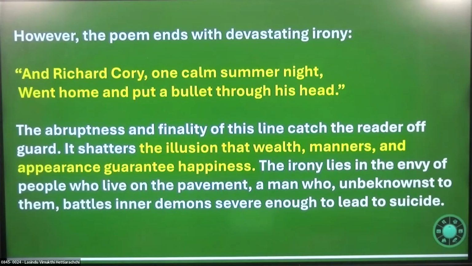When you have money, you can get good treatments and you can afford a good life. But it doesn't mean that money and material success will give you happiness which is eternal, right? So you cannot come to conclusions like that. That is the basic idea highlighted here using irony, situational irony. I have highlighted that. And don't forget our question: appearance versus reality and situational irony, right? These three are the most important aspects that you have to pay attention to in this particular question.